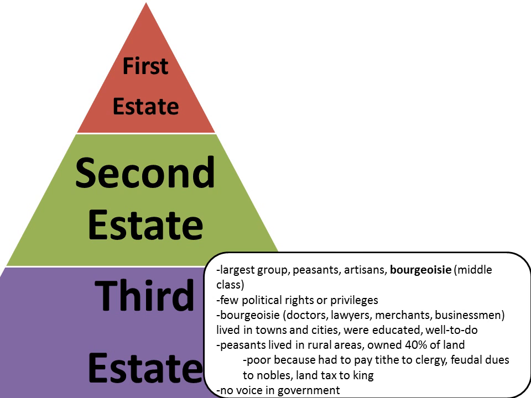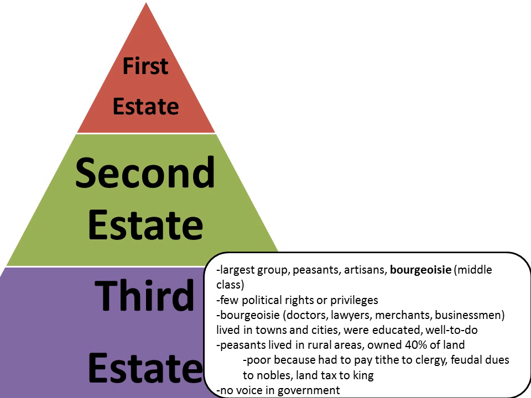The third estate was the lowest level of the social structure in France. However, it was the largest group. It included peasants, artisans, and the bourgeoisie, which is a fancy word for the middle class. The third estate had few political rights or privileges. The bourgeoisie included doctors, lawyers, merchants, and businessmen. They were pretty educated and pretty well off financially, and most of the bourgeoisie lived in towns and cities.